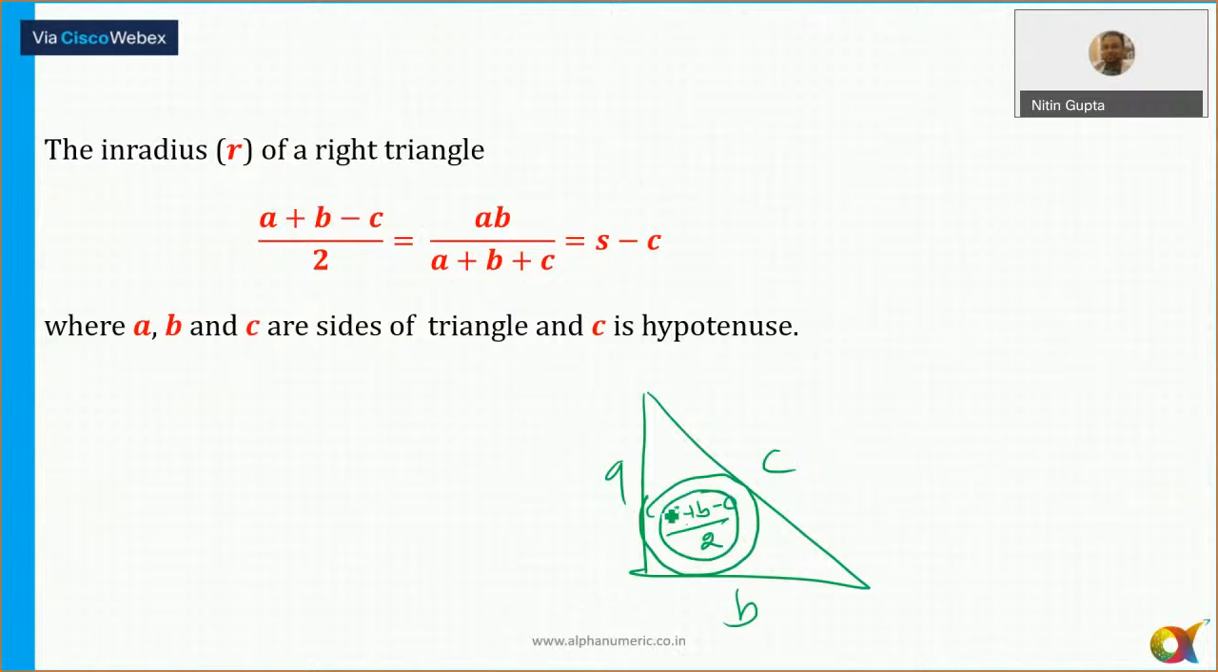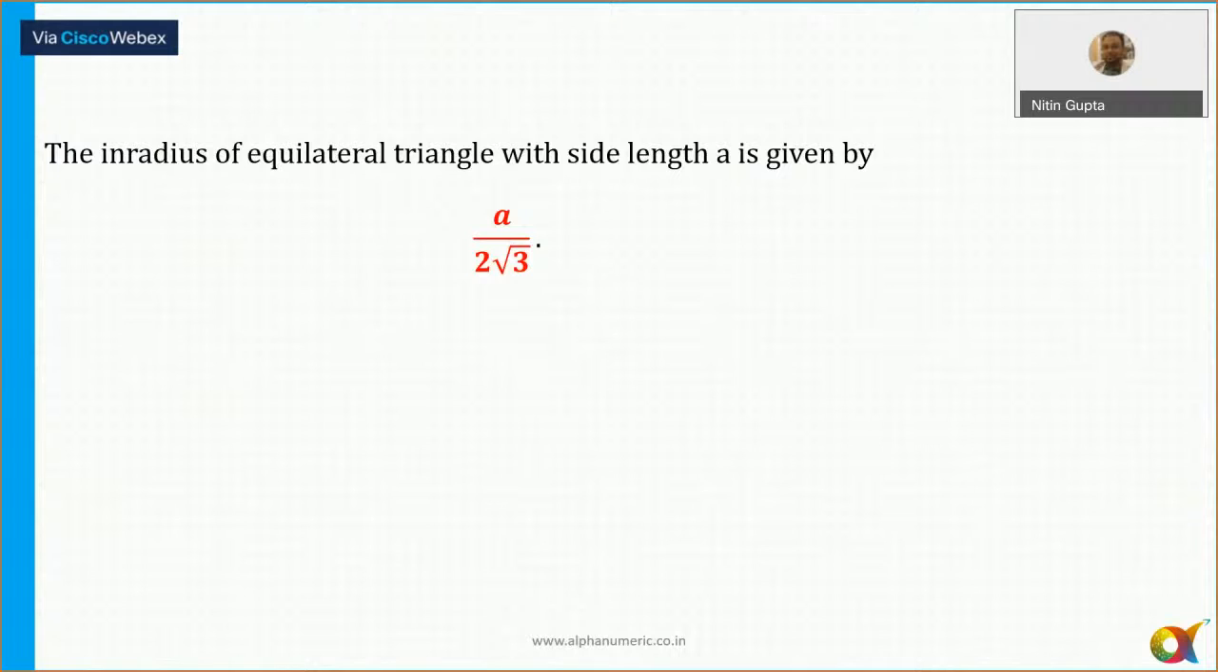So right angle triangle and equilateral triangles are important. उसके सर्कम रेडियस के फॉर्मूला इन रेडियस के फॉर्मूले पता होने चाहिए सबको. So this is the inradius of a right angle triangle. Now, the inradius of an equilateral triangle with side length A is given by A upon 2 root 3. Okay. So the inradius of an equilateral triangle with side length A is always given by A by 2 root 3.